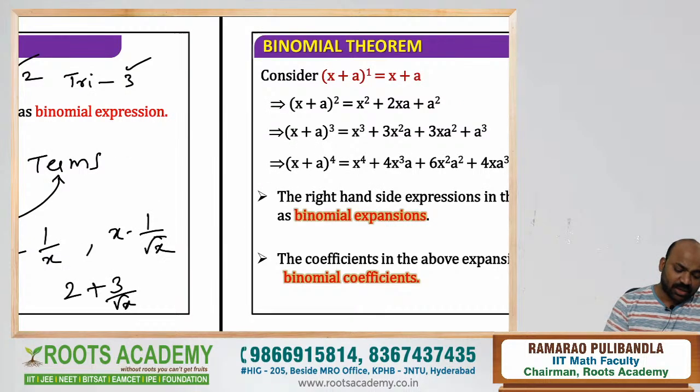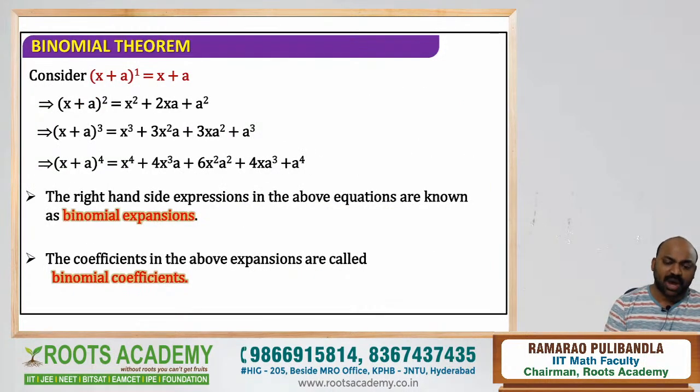And next, look here. If I take one small thing, x plus a whole power n, we are generalizing the formula. We can write it as x plus a very simply. If I write x plus a whole square, dear students, we can write x square plus 2ax plus a square. Everyone knows how to expand this, right? And x plus a whole cube is nothing but x cube plus 3x square a plus 3x a square plus a cube.